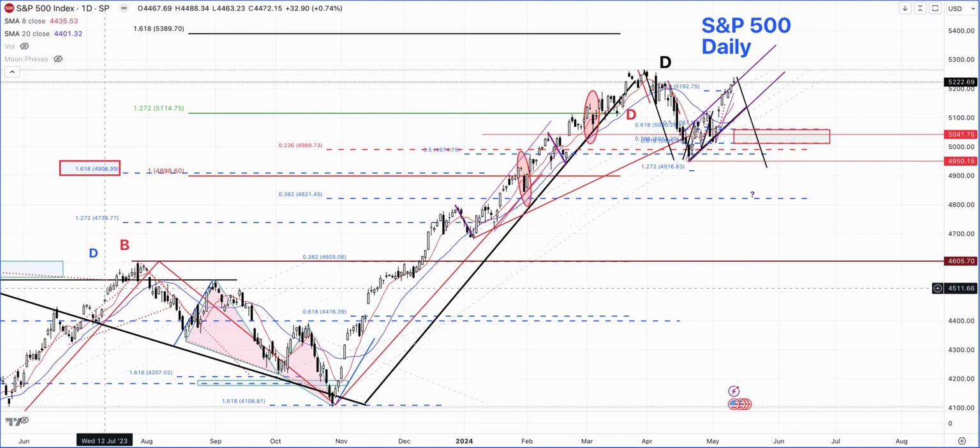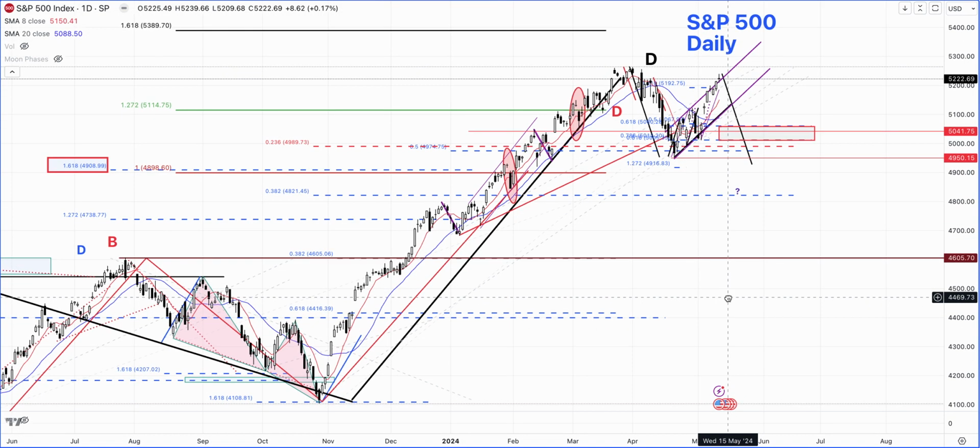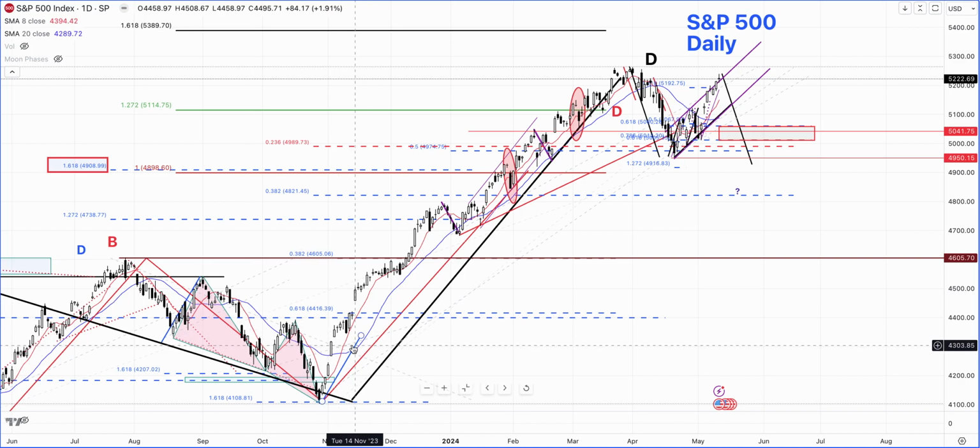So that top corresponds to this top, and it means we could see this sort of choppy price action, which could go on for quite a while, till about 3 months, because this move was about 3 months. That will take us from March to sometime towards the end of June, and then we will see a really big, really strong move to the upside, just the way we saw in October 2023.